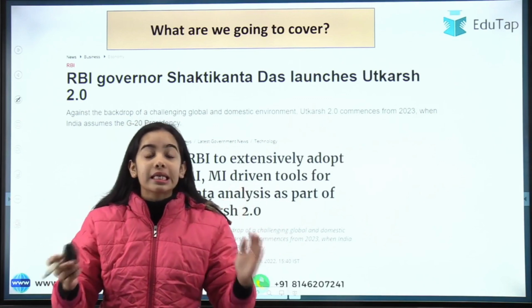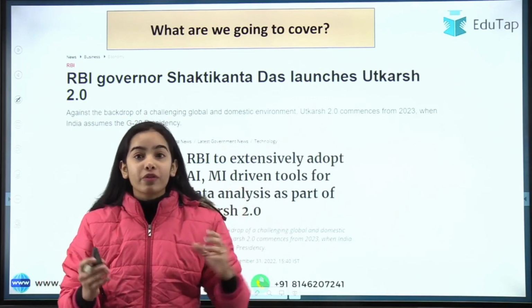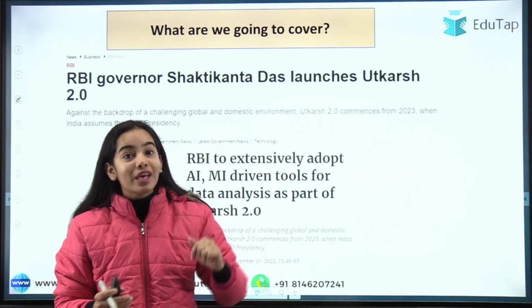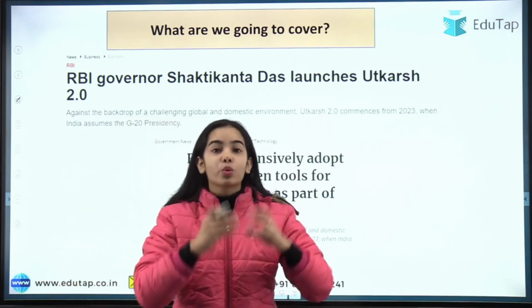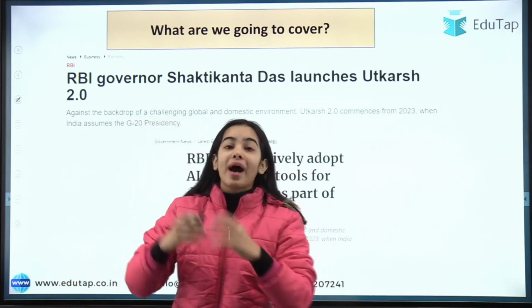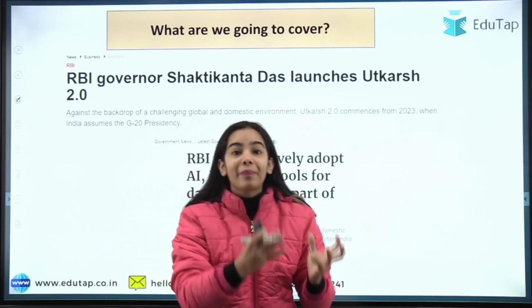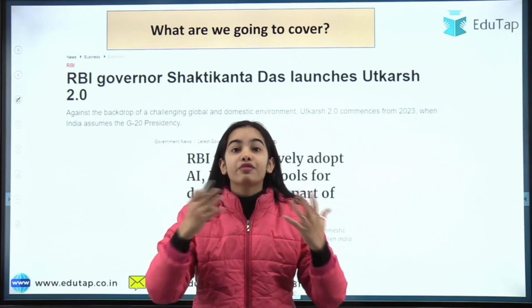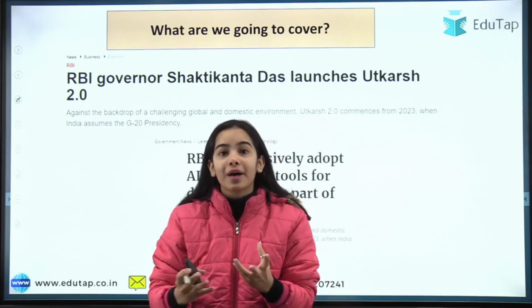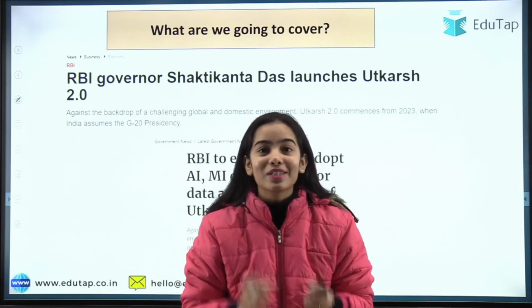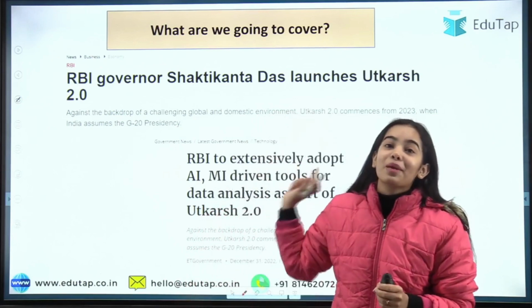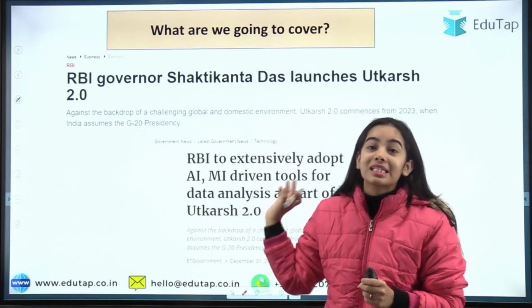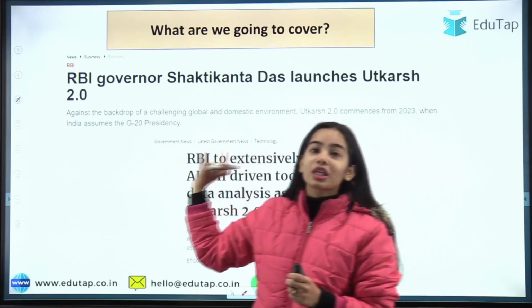The RBI has released a 12-page document for this Utkarsh 2.0. Today we will understand the background, what this Utkarsh 2.0 is, why the RBI released it, what is in the document, and what the vision, core purpose and mission of RBI are. We are going to discuss everything in today's session, and this is very important for you to understand because direct questions can come from Utkarsh 2.0.